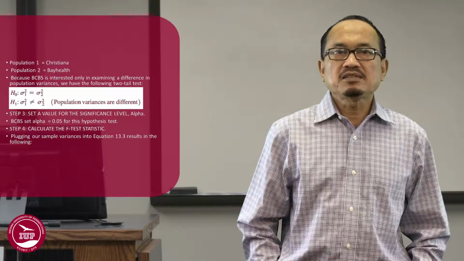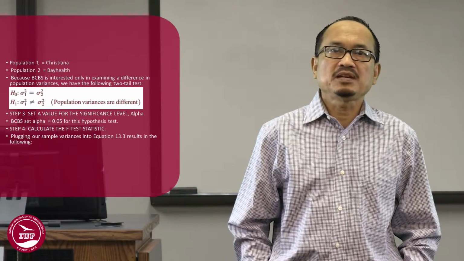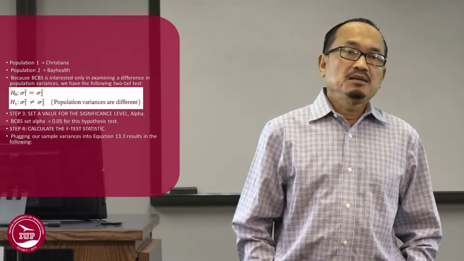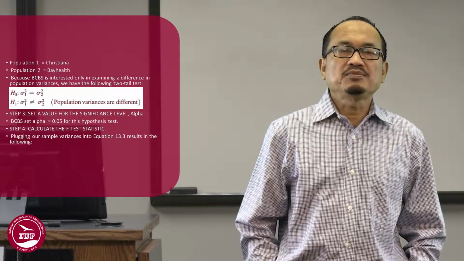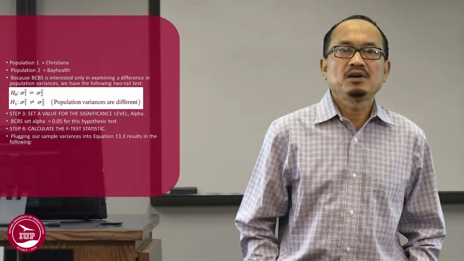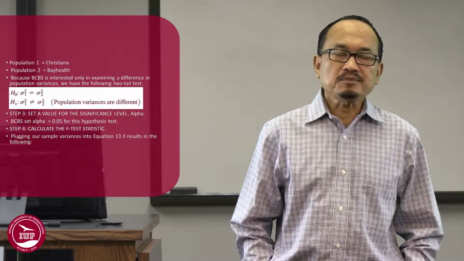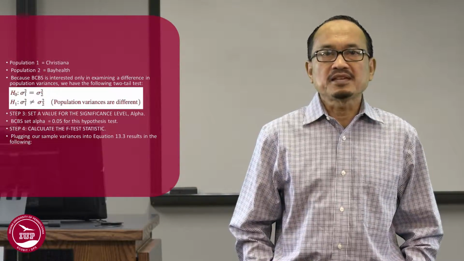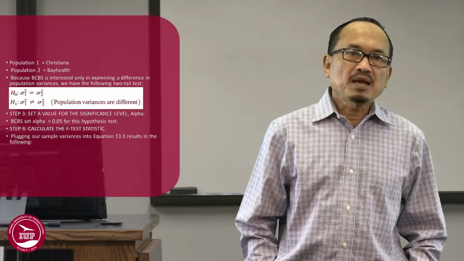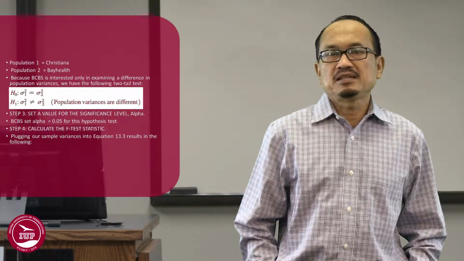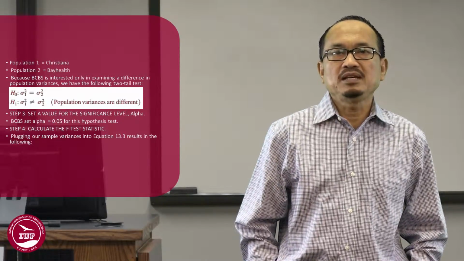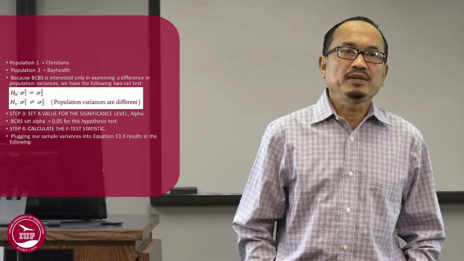Step 3. Set a value for the significance level alpha. BCBS set alpha equal to 0.05 for this hypothesis test. Step 4. Calculate the F-test statistic. Plugging our sample variances into equation 13.3 results in the following.